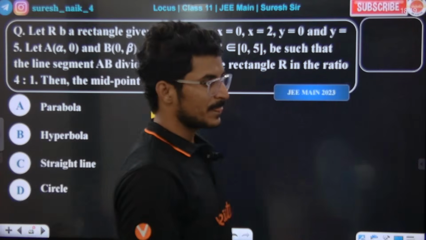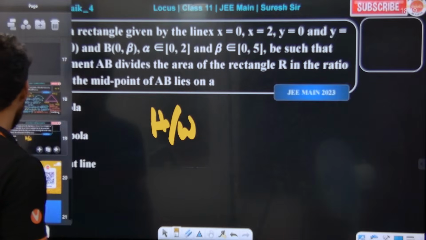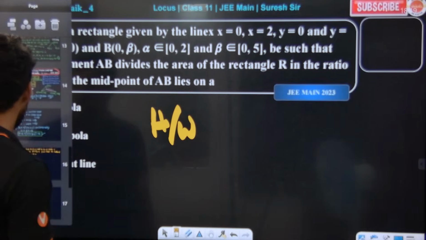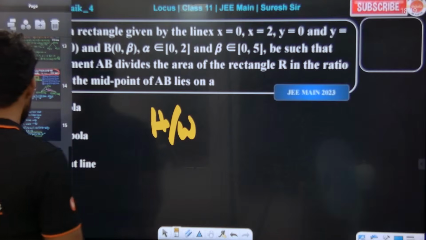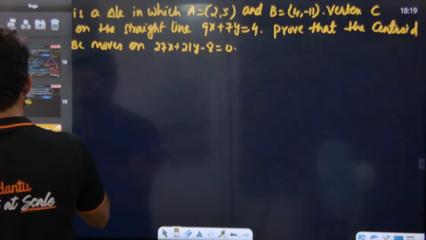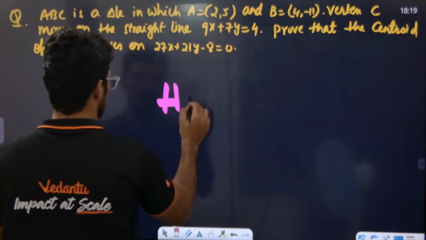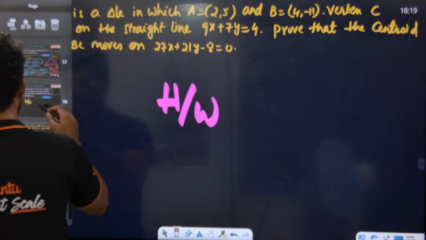Very good question. So, hope you all enjoyed the session. And this is also a homework question to you all. This is also homework.